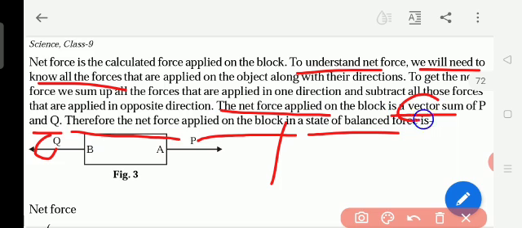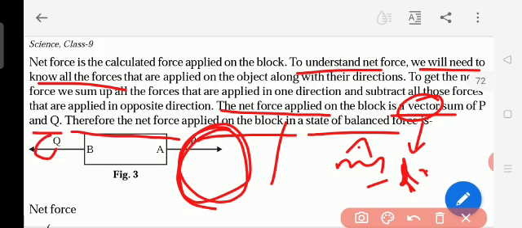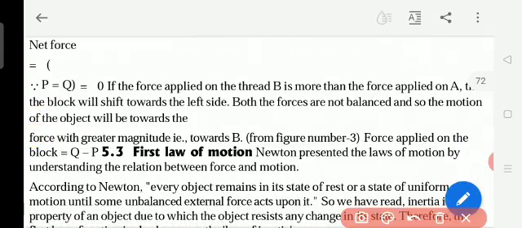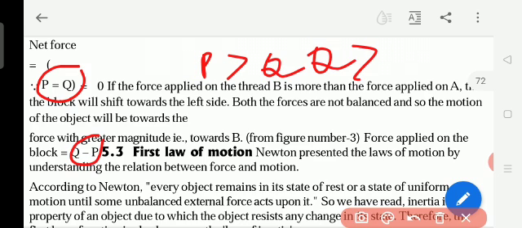Okay, vector quantity means what? Magnitude and direction. Magnitude means the number, the amount. Direction means one side. So net force means all the force applied in one direction. Here also, all the force applied in another direction is also a net force. So when both the forces are equal, the net force is equal: P equals Q. If they are not equal, we can write Q minus P, or P minus Q, or P is greater than Q, or Q is greater than P. Like this also we can write it.